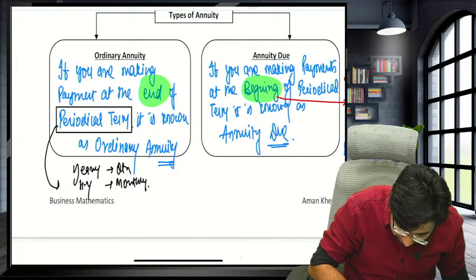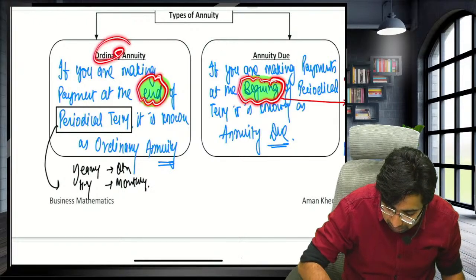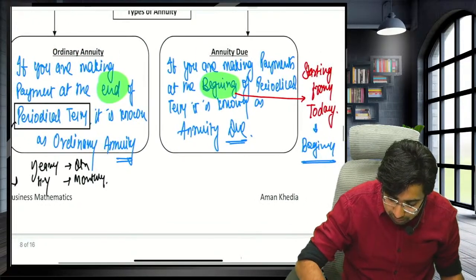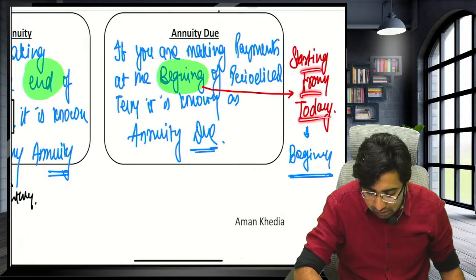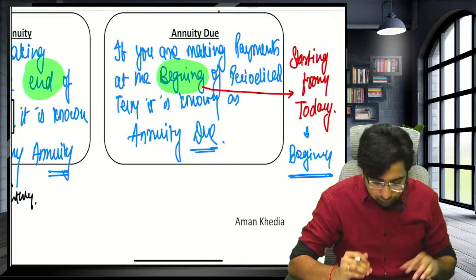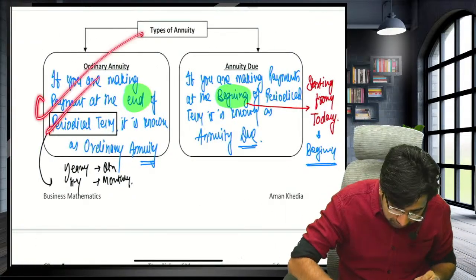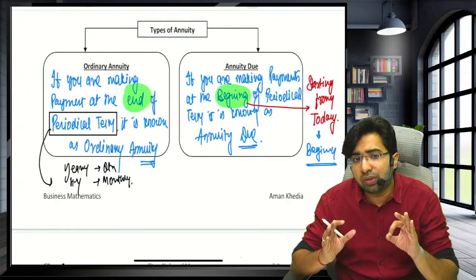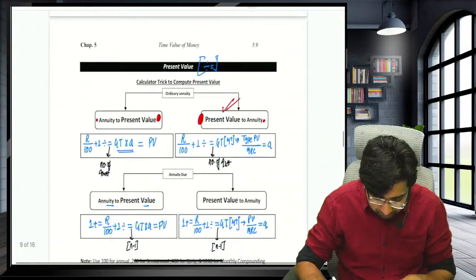Guys, if you are making the payment at the end, it means it is ordinary. And if you are making the payment of the annuity at the beginning, it is due. Sometimes they will not say the word beginning, they use the words starting from today. Starting from today itself means the beginning. Sir, what to assume if the question is silent? If the question is silent, guys, always treat it as an ordinary annuity. Now let's start with the tricks of the present value.